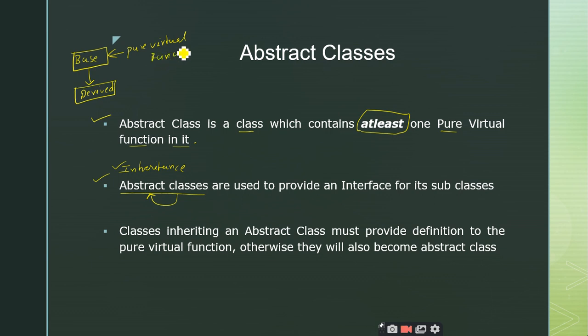Assume that the body of these virtual functions is not defined; that is called a pure virtual function. Where can we define the body of this pure virtual function? In the subclasses which you have inherited from this abstract class. This is the abstract class.